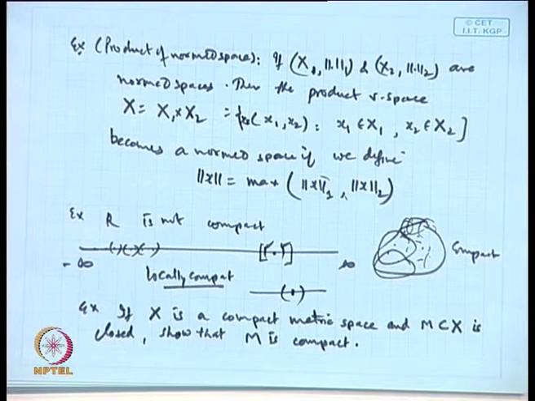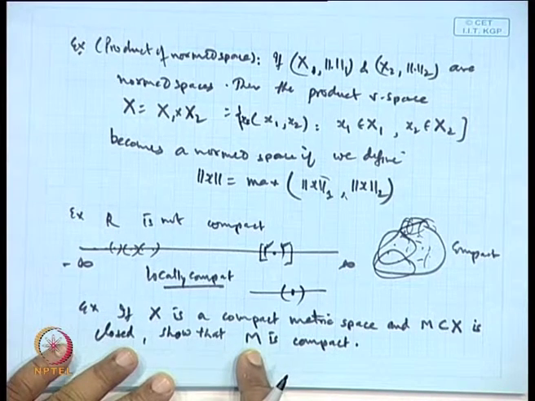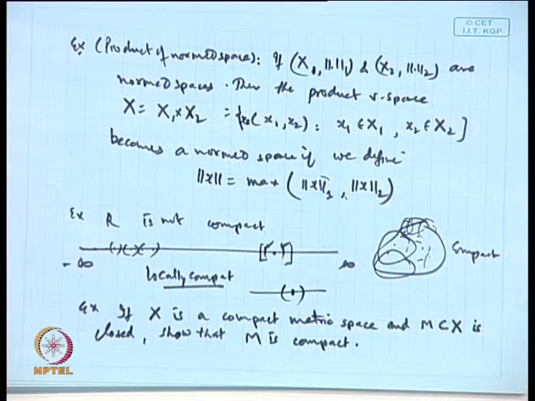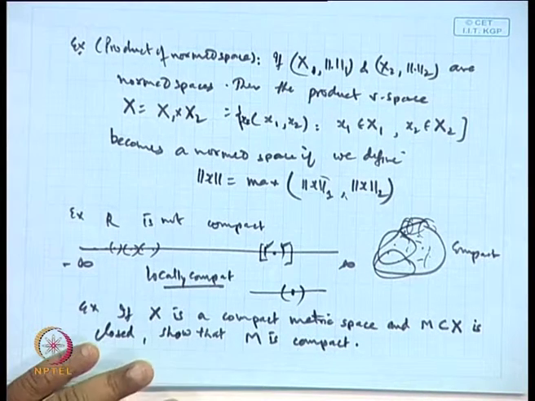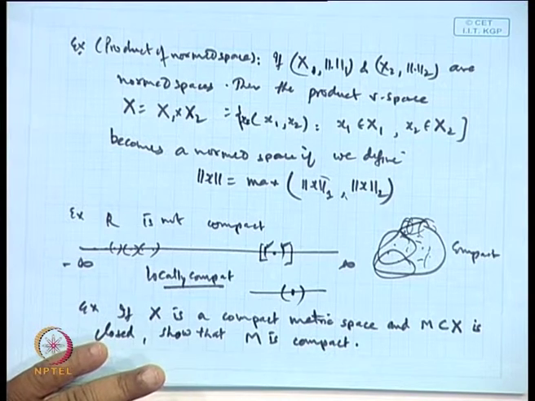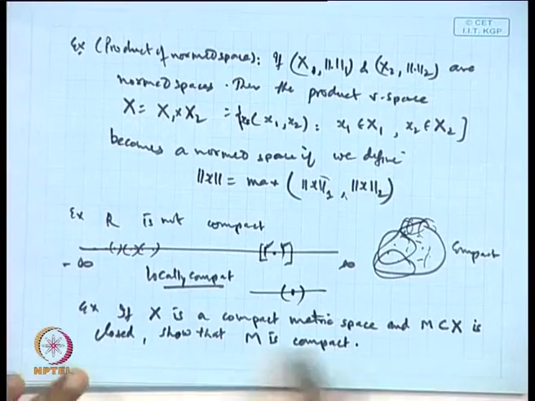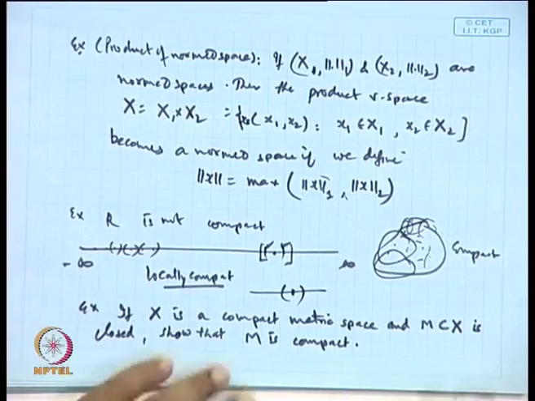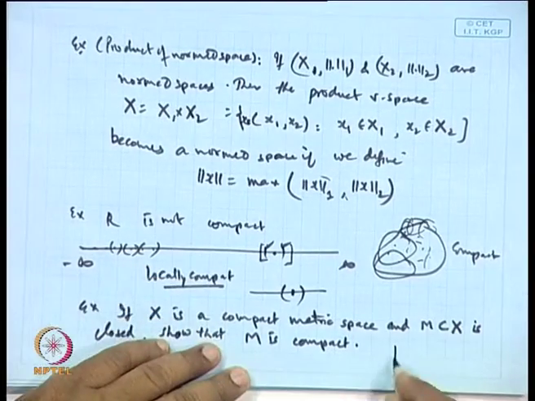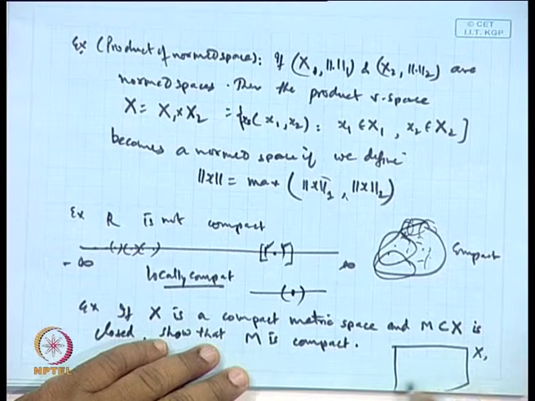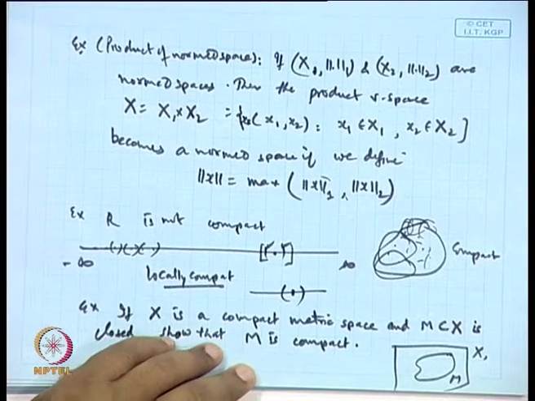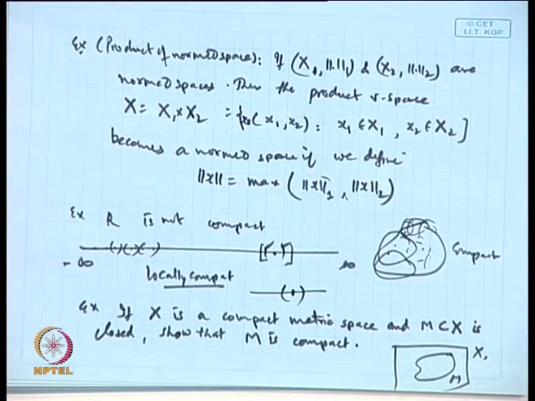Now, how to show this? X is a compact metric space. It means it has the property that every sequence has a convergent subsequence, meaning the limit point belongs to it. We wanted to show M to be compact, where M is given to be a closed set, clear? So, this is our X, here is M. This we wanted to show compact.